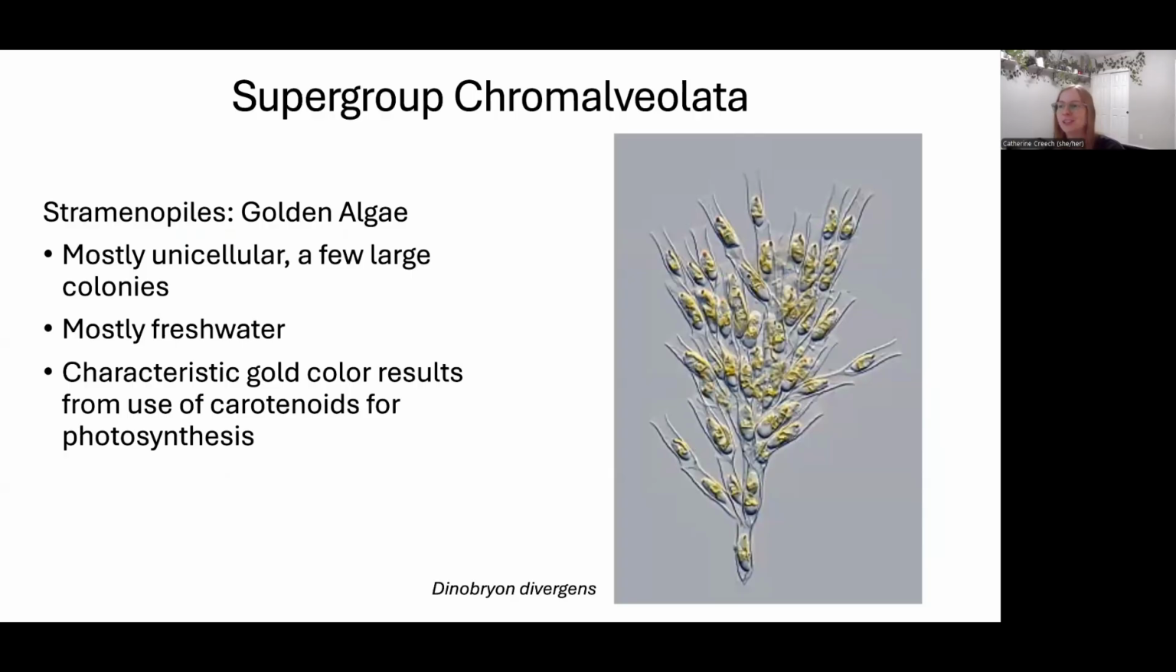Golden algae is cool. It's golden because it has carotenoids in it. Here's your little golden carotenoids. It's mostly unicellular, but sometimes it's colonial. This is a colonial one right here. I thought it was really beautiful. Mostly freshwater, not well studied or understood.